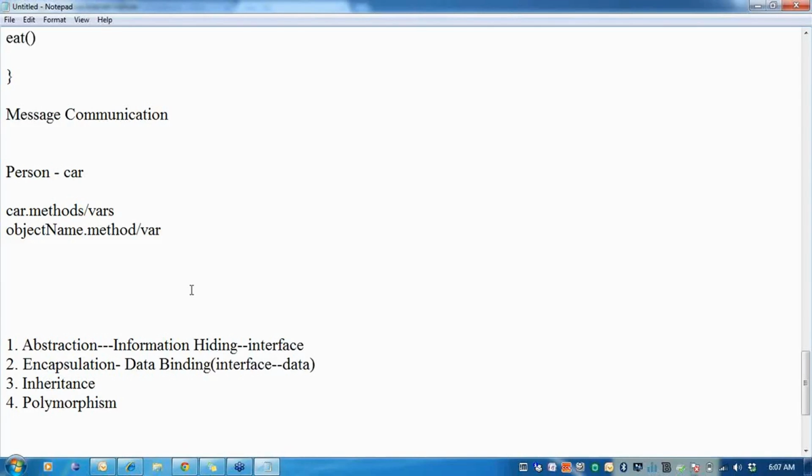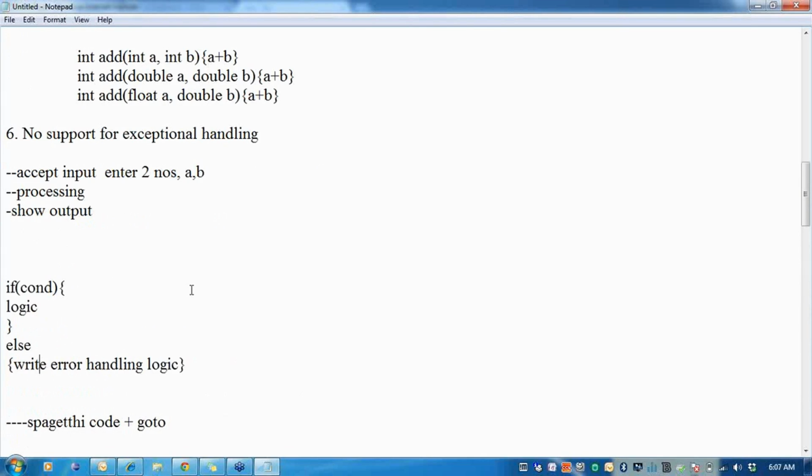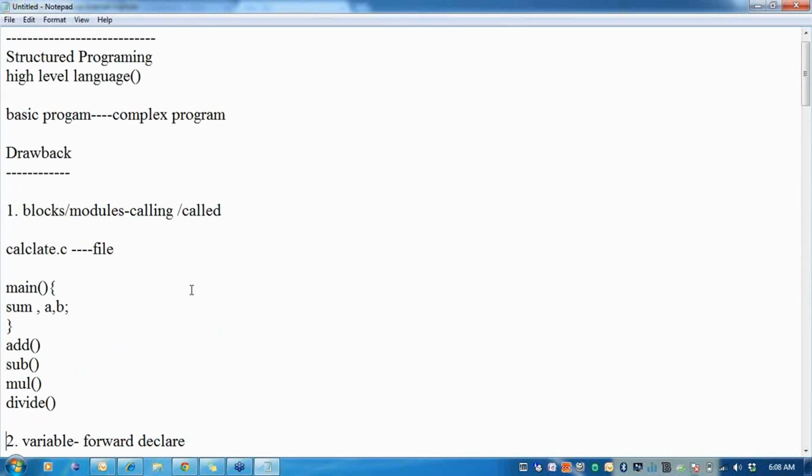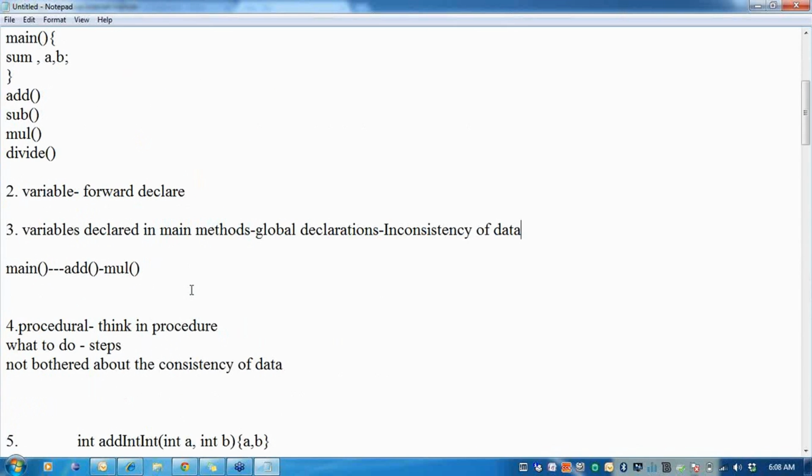One powerful feature here is that we never allow the data to be accessed by everybody. In the C programming language, this was the major drawback: inconsistency of data. With this inconsistency of data, there is no protection to the data.